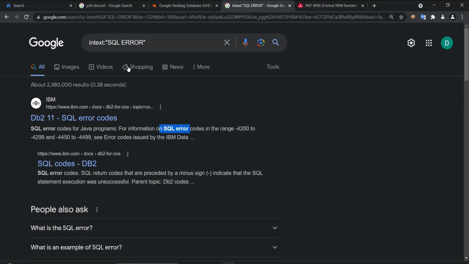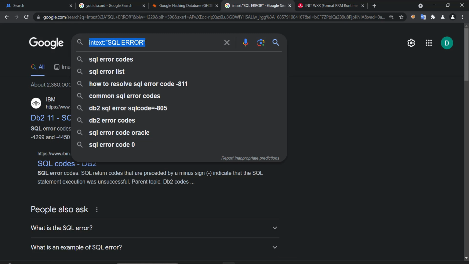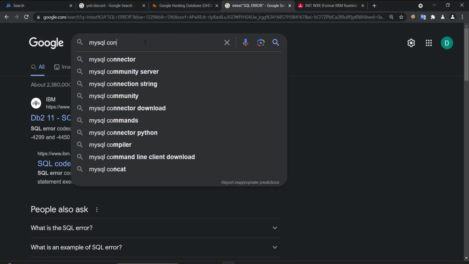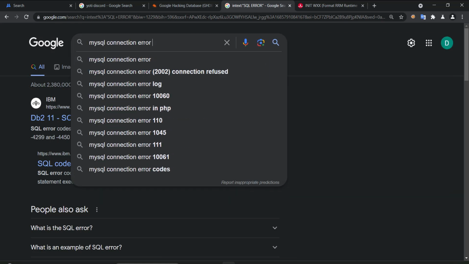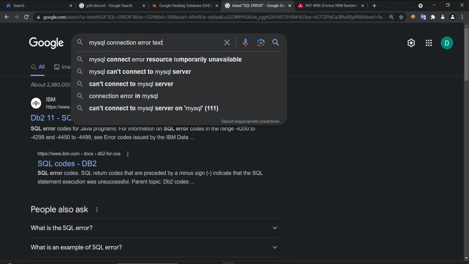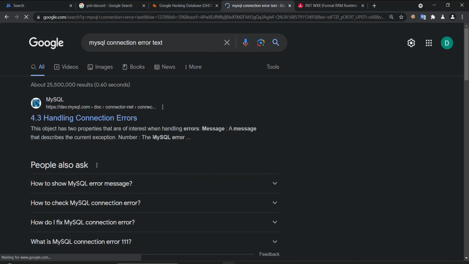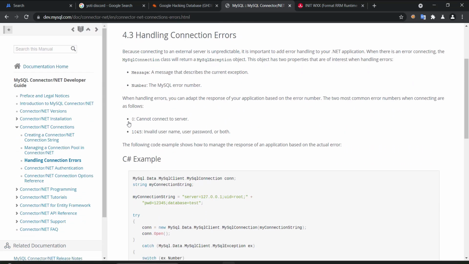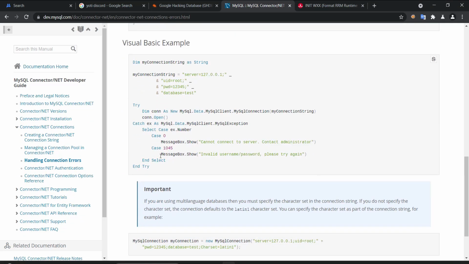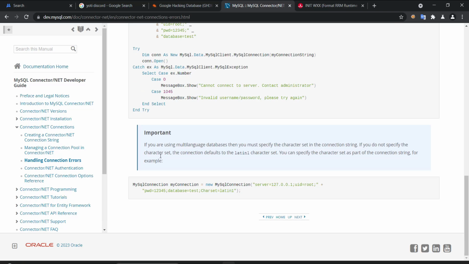So how is this useful? Let me just show you my SQL connection error. Whenever a domain inside a website is connected to SQL, sometimes they face some error like this: cannot connect to server, for example.